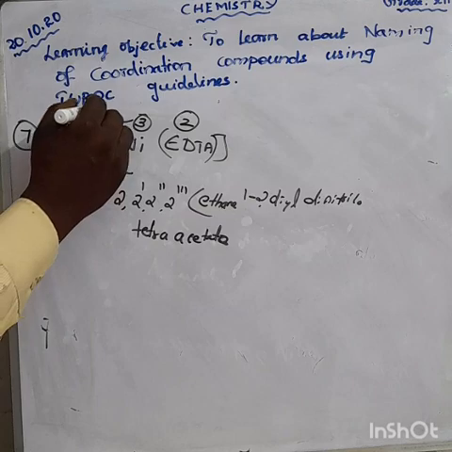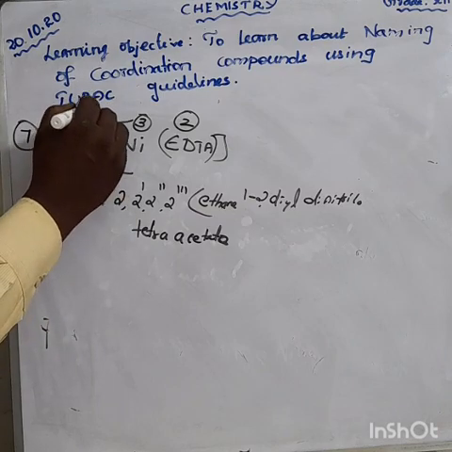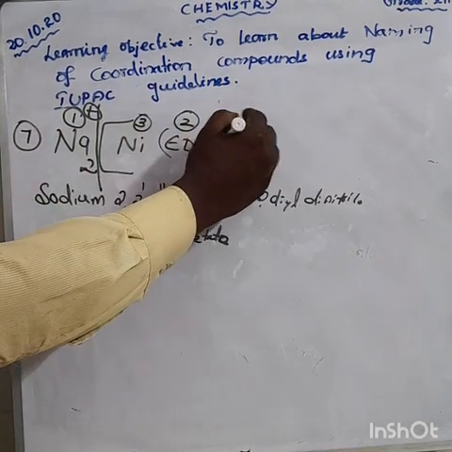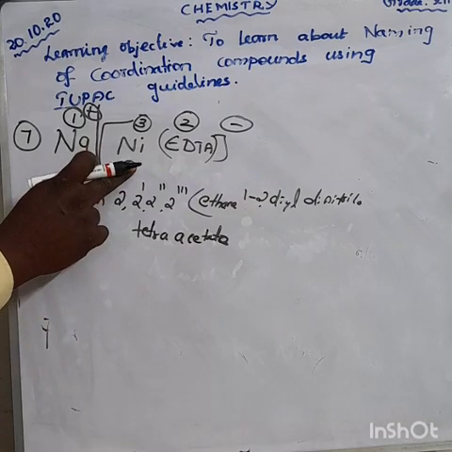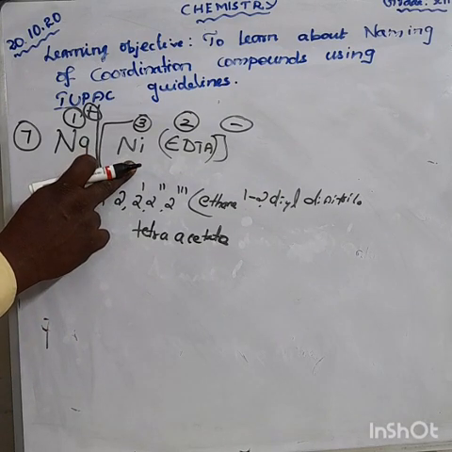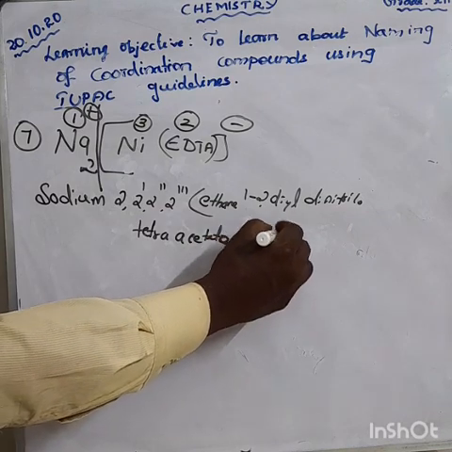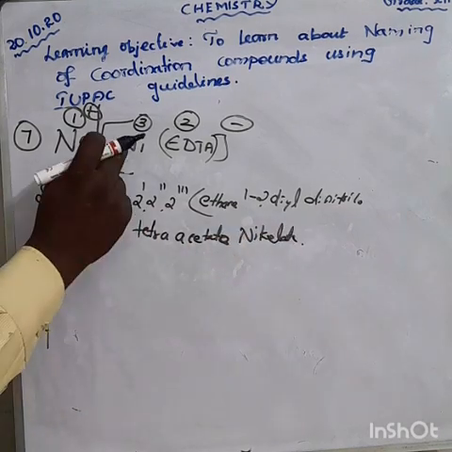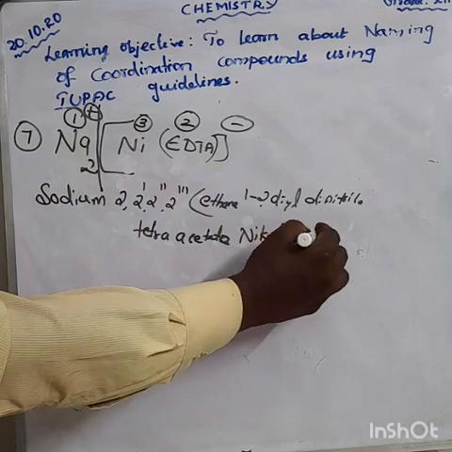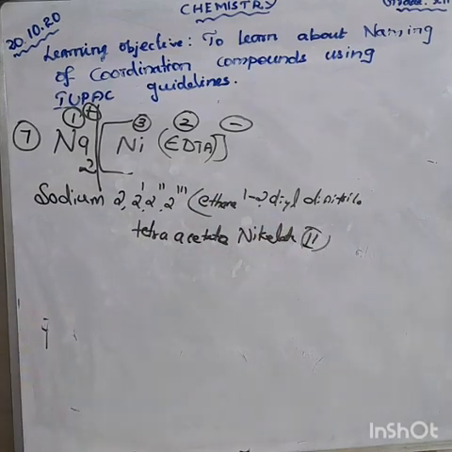The nickel has a positive charge and this complex has a negative charge, so it ends with nickelate. The oxidation state of nickel is 2, so you are writing 2. Okay?